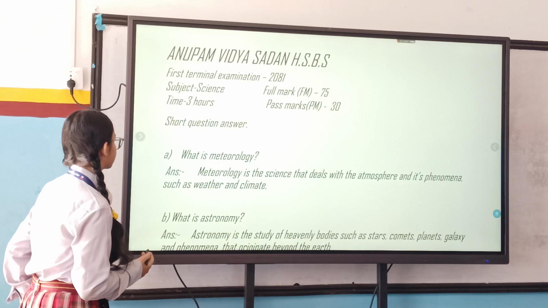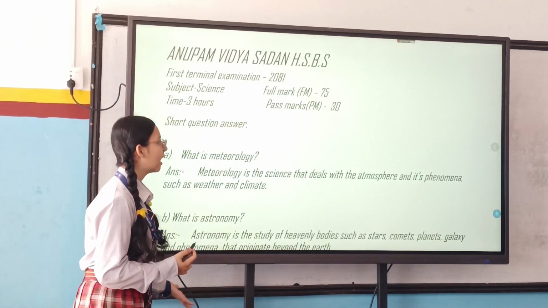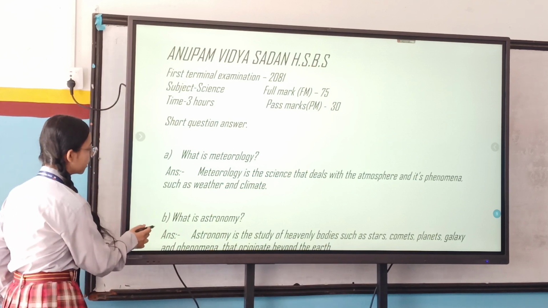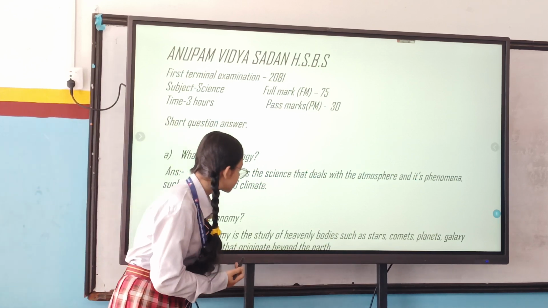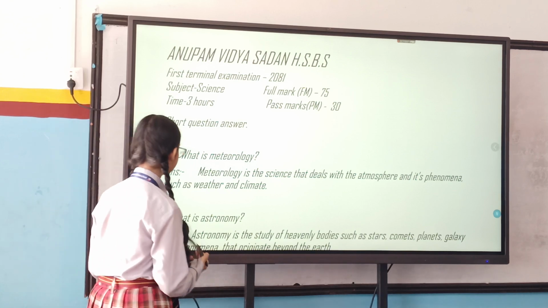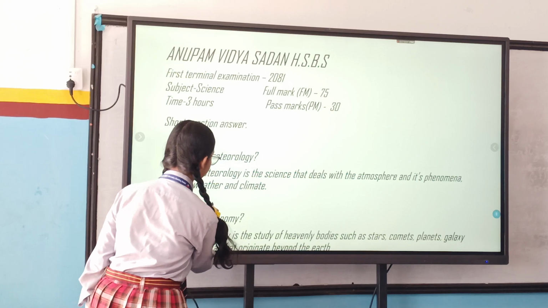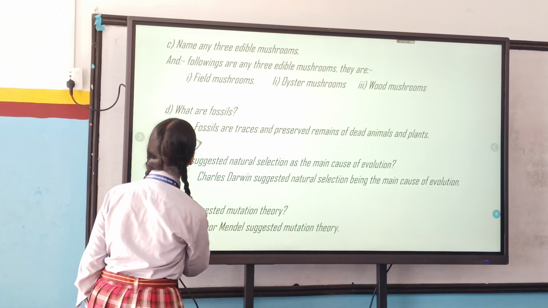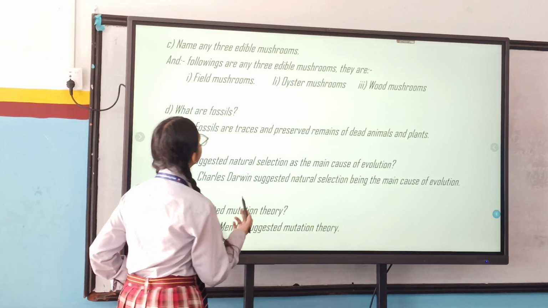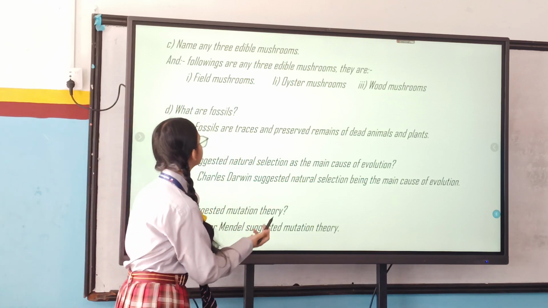In short question answers, A number. What is meteorology? Meteorology is the science that deals with the atmosphere and its phenomena such as weather and climate. What is astronomy? Astronomy is the study of heavenly bodies such as stars, comets, planets, galaxies, and phenomena that originate beyond the earth. Name any three edible mushrooms. Following are any three edible mushrooms. They are field mushrooms, oyster mushrooms, and wood mushrooms.